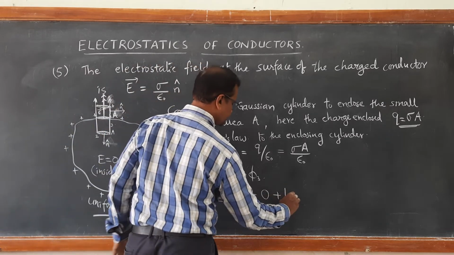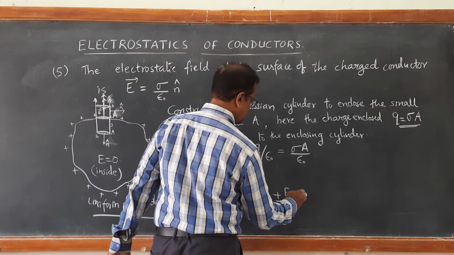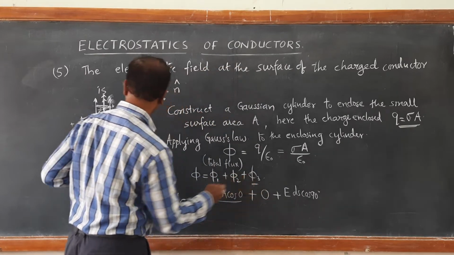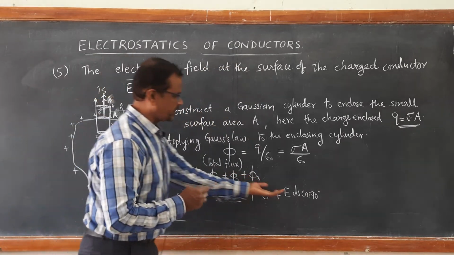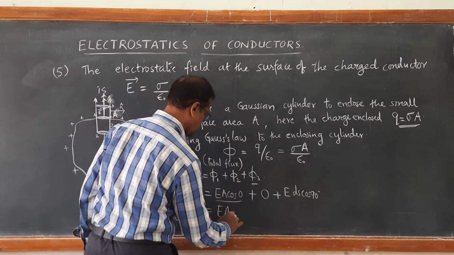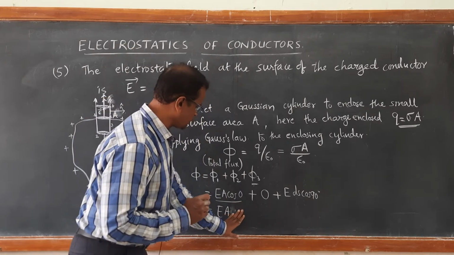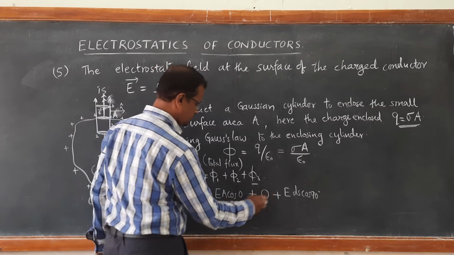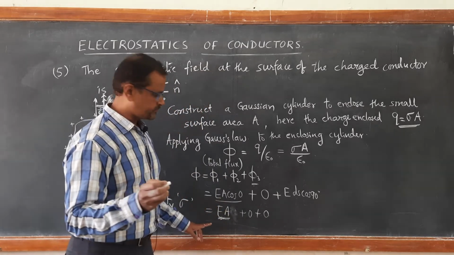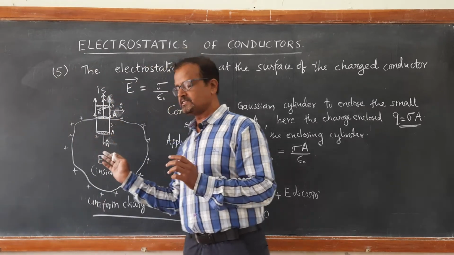So you can write, if you consider a small area ds here, E ds cos 90. That becomes the flux phi 3 linking with the curved surface. E ds cos 90 is 0. Thus phi 1 becomes E A cos 0, and cos 0 is 1. So it becomes E A plus 0 plus 0. Therefore, finally, the total electric flux linking with the Gaussian surface is E A.